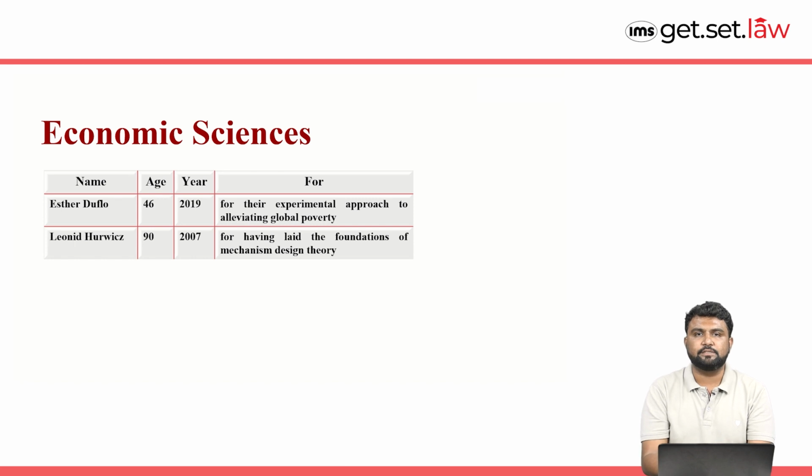Let's see who is the youngest and who is the oldest. As you can see over here, Esther Duflo is the youngest one. She received it at the age of 46 in the year 2019. The oldest one is Leonid Hurwicz at the age of 90, and he received the Nobel Prize in Economic Science in the year 2007.